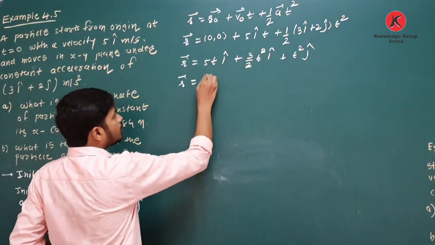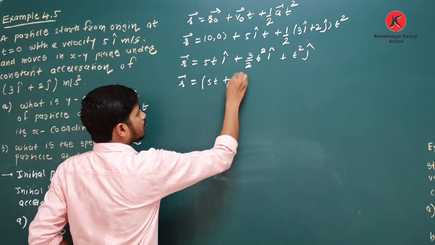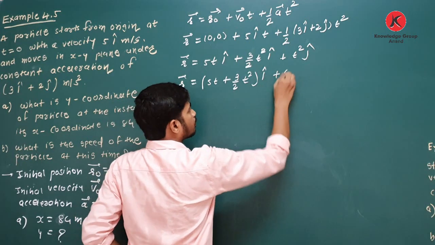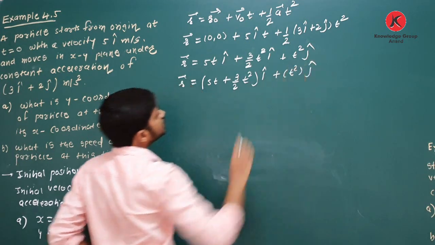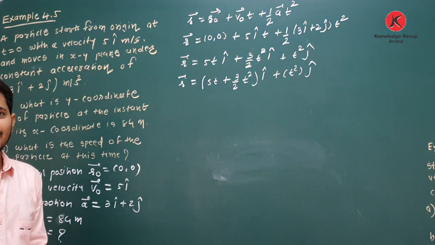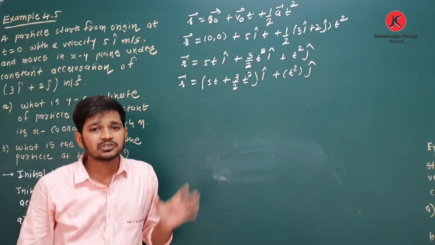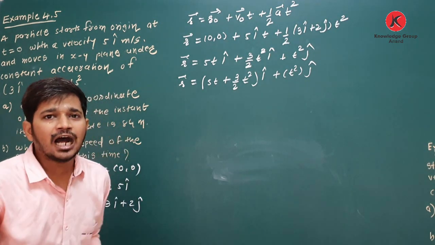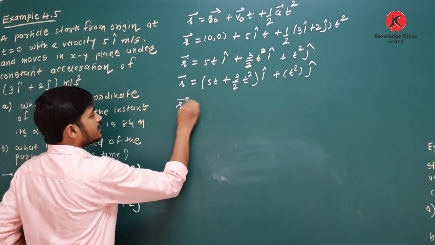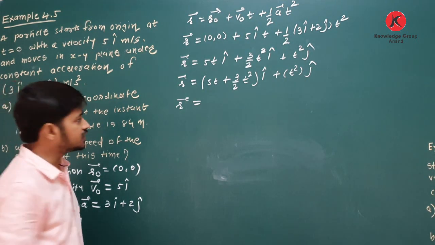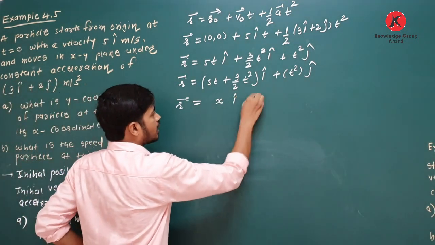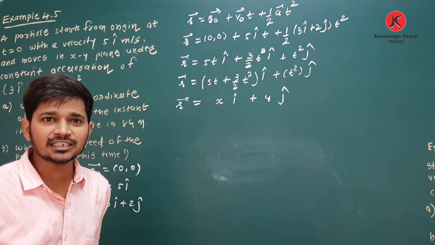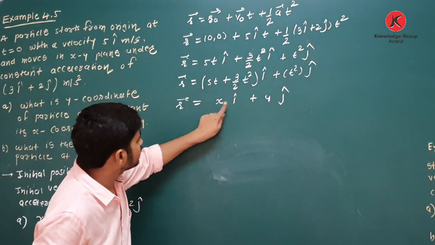Now R is equal to 5t i caret plus 3 by 2 t square i caret. So I will take i caret common. So it is 5t plus 3 by 2 t square i caret plus t square j caret. Okay, now see, you have to compare this equation with your standard equation. How to represent any position vector? Yes, we discussed in the last lecture: R is equal to xi plus yj.